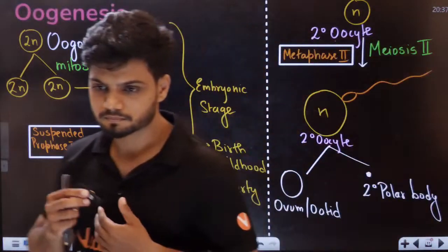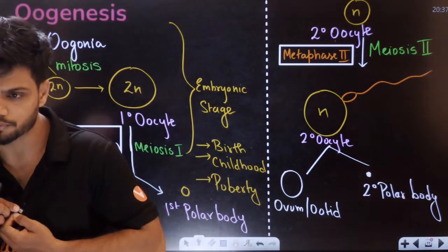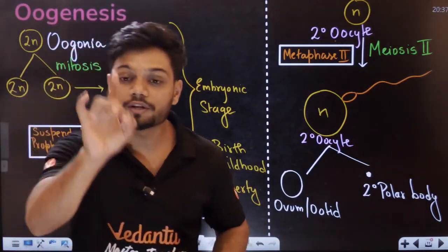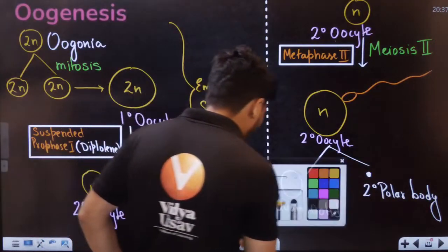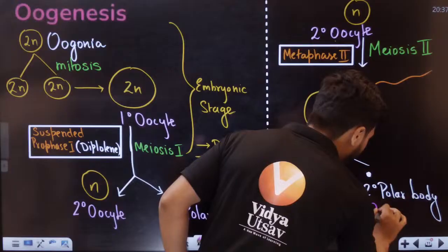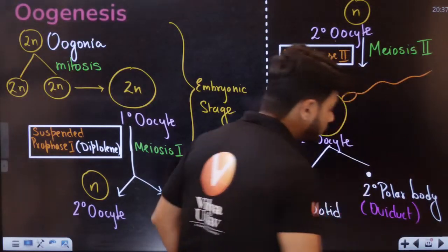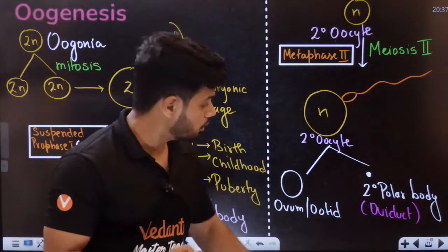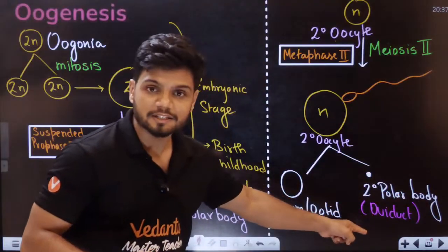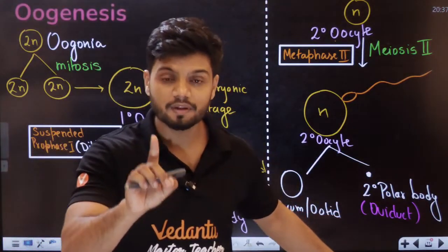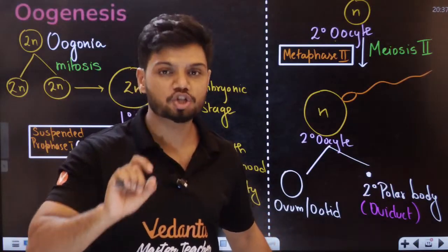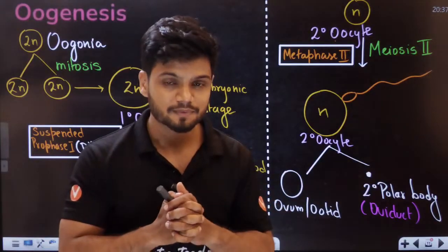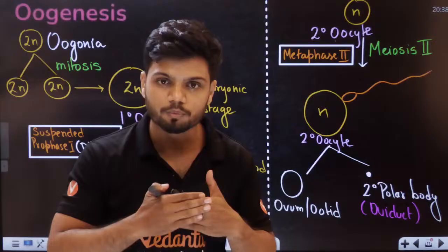Anyone? Students, use my notes, more than enough. Fallopian tube, exactly, students. This second polar body is produced in the oviduct or fallopian tube. Why? Because the oviduct is the site for fertilization. In the ampulla region of the oviduct, fertilization happens. The sperm and the egg meet in the fallopian tube.